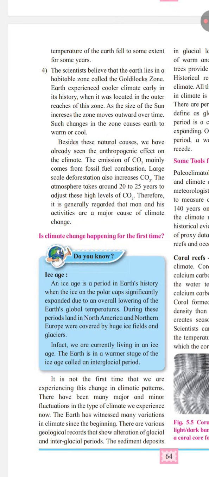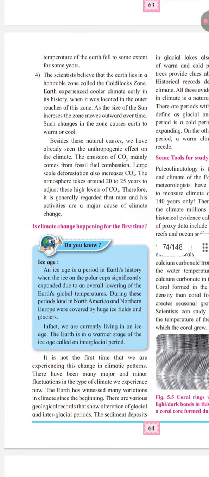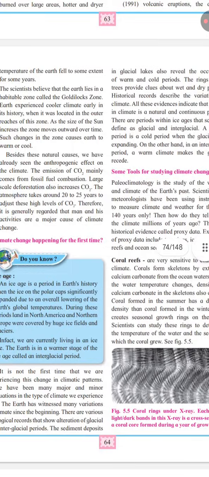Now, in part 4, we will learn further about climate change happening for the first time and some tools for studying climate change.